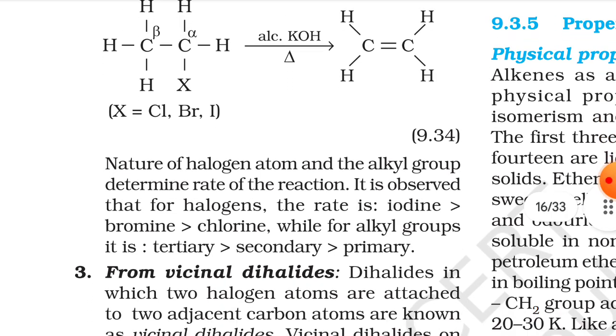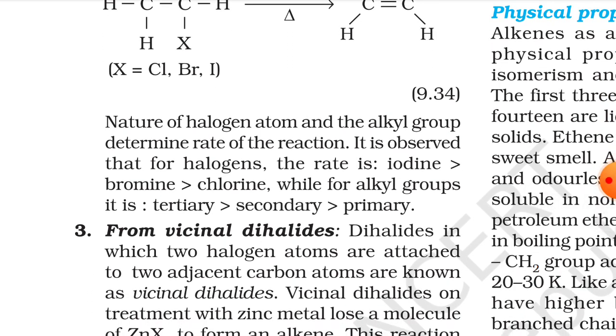Now, the nature of the halogen atom and the alkyl group determine the rate of the reaction. It is observed that for halogens the rate is iodine greater than bromine greater than chlorine, while for the alkyl group it is tertiary greater than secondary greater than primary.